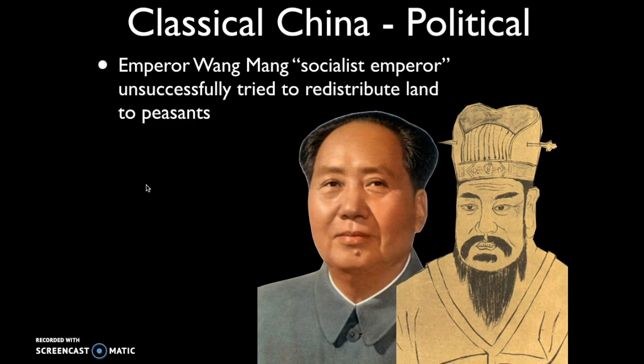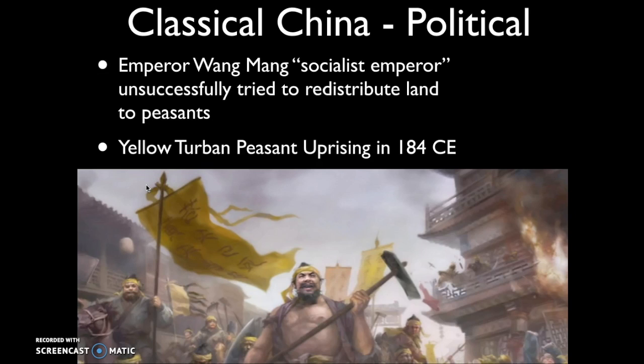Ultimately, these wealthy landowners rose up and crushed Wang Mang. In 184 CE, there's going to be a peasant uprising called the Yellow Turban Peasant Uprising. And this is going to be your classic example of poor people who are simply hungry, who are going to rise up and seek to overthrow the empire. It's a rebellion or an uprising, meaning it's not successful. Ultimately, this rebellion is crushed, but it's going to weaken the Han Dynasty.